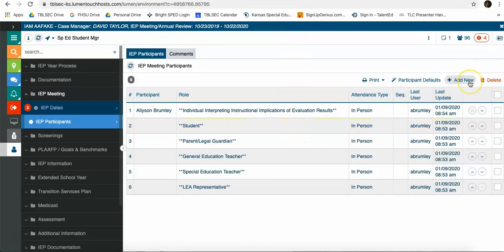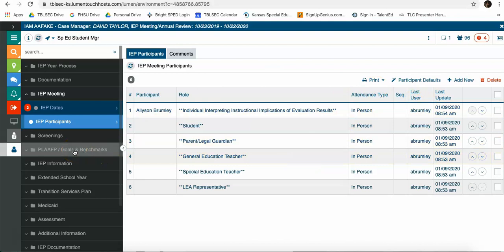Otherwise, you can just use the add new and put each person in. But under the role, it must have someone at the role as the individual interpreting instructional implications. You must have someone whose role is general education teacher. You must have someone whose role is special education teacher. And you must have someone whose role is the LEA representative. Obviously, student and parent legal guardian.